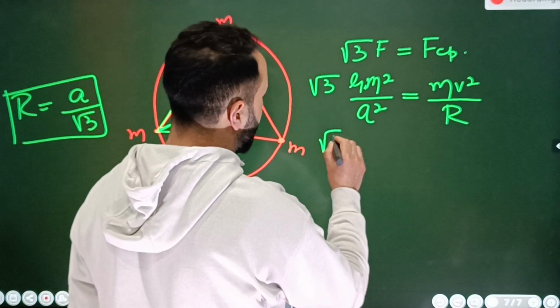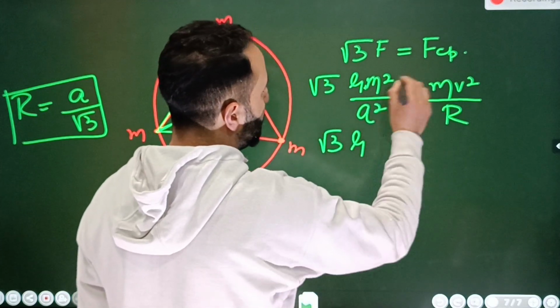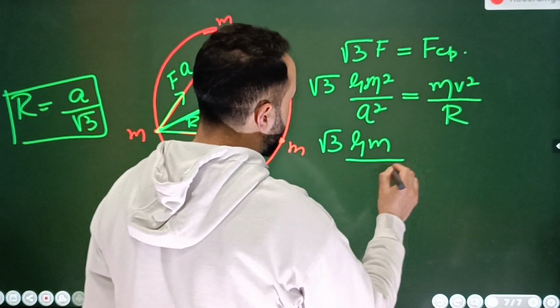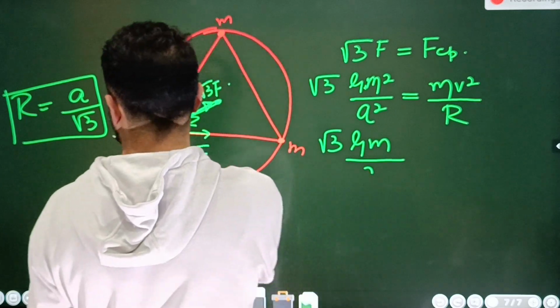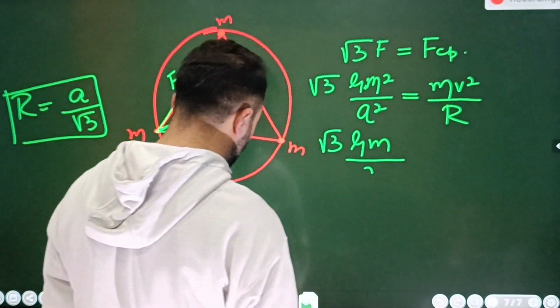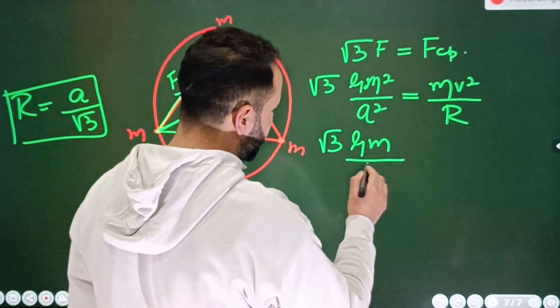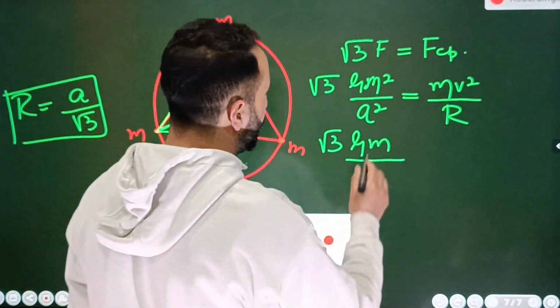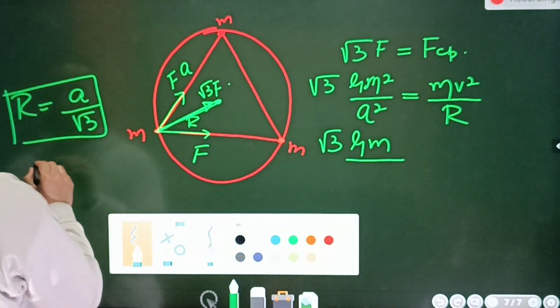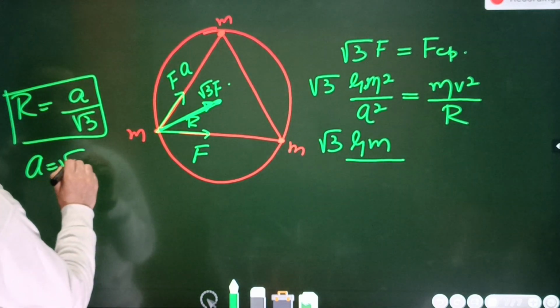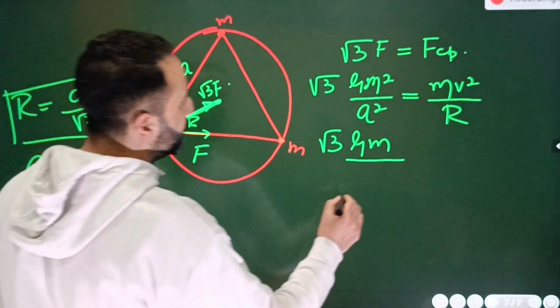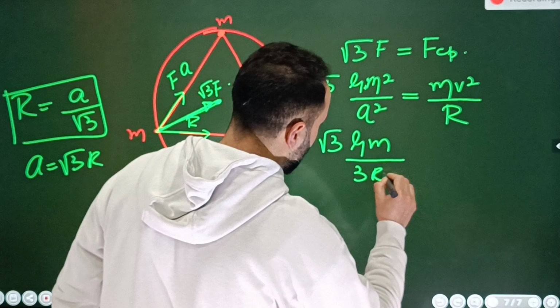Here we will get root 3 multiplied by g. One m will cancel, so here it is m and here it is a square. What do we write in place of a square? We write a is equal to root 3 multiplied by r. So a square will obviously be equal to 3 times r square.